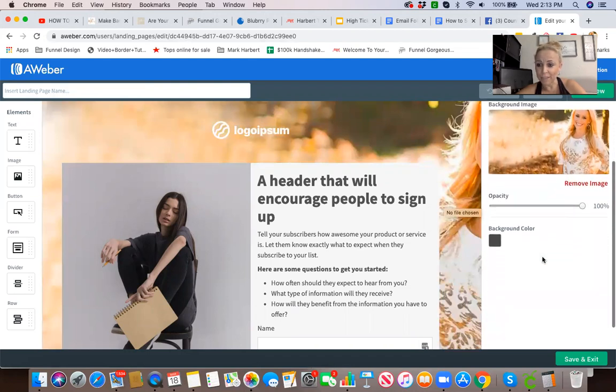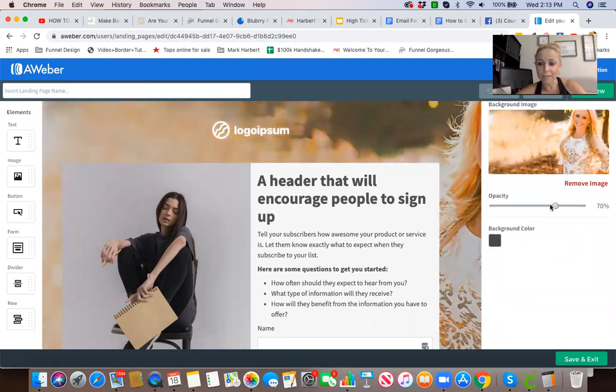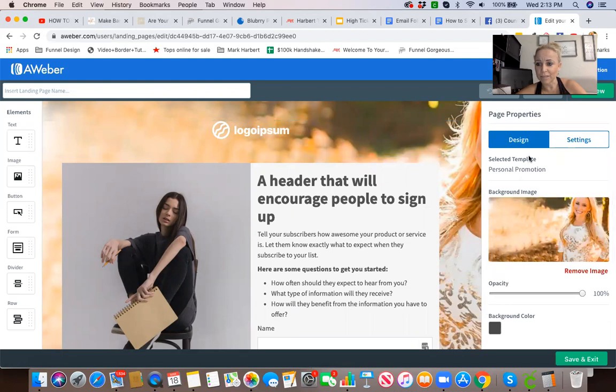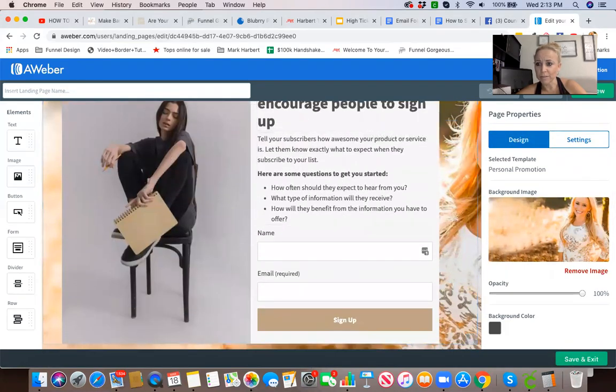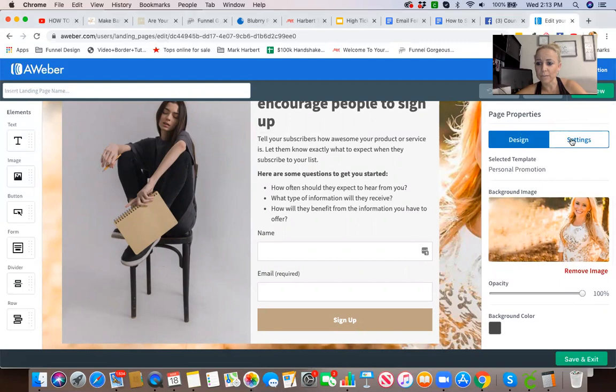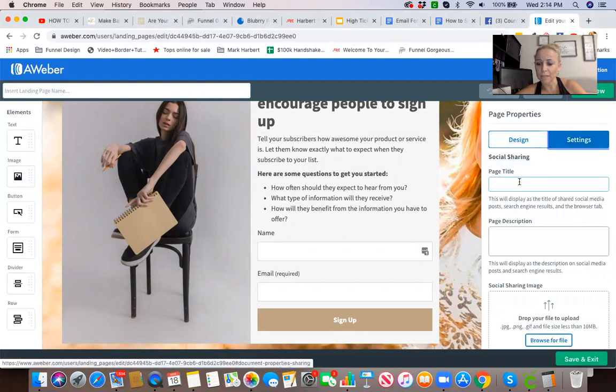Let's see if we can change the opacity. It'll make it kind of dim out a little bit, or it'll make it bright. Let's see what else it gives us the option to do. Oh, here we go. Let's see what settings are. Page title. Okay,